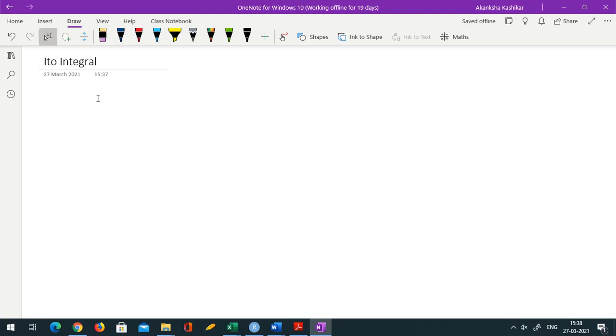Hello everyone. So today we'll be talking about Ito calculus. Specifically, we'll start with Ito integral. Ito integral for a simple process, and then we'll try to generalize it. Ito is actually again the name of a scientist, so I has to be capital always. It's the Japanese scientist. So first of all, why do we need this?